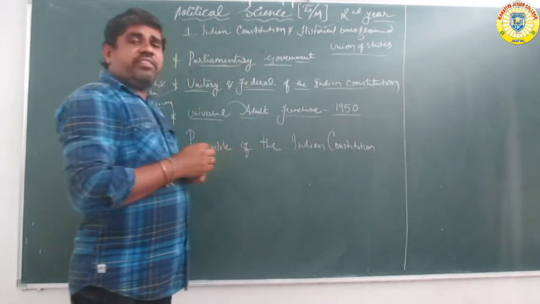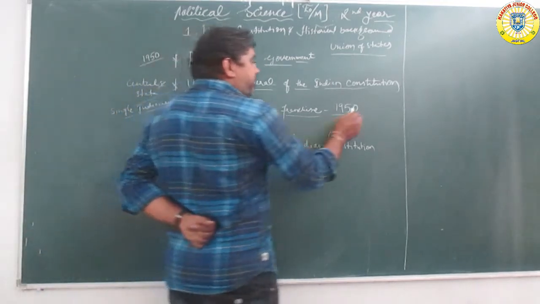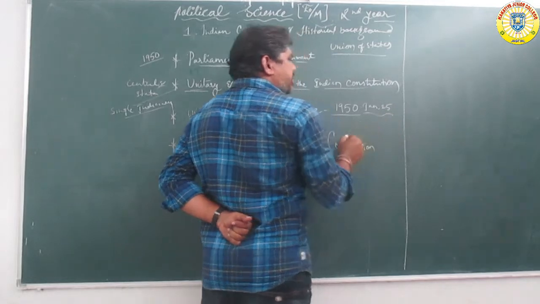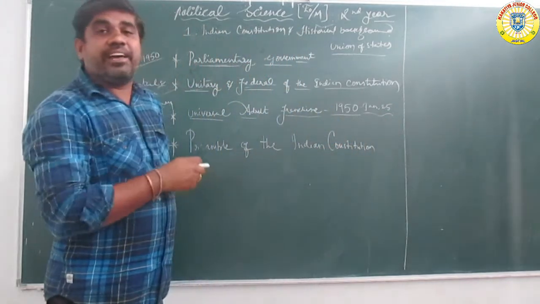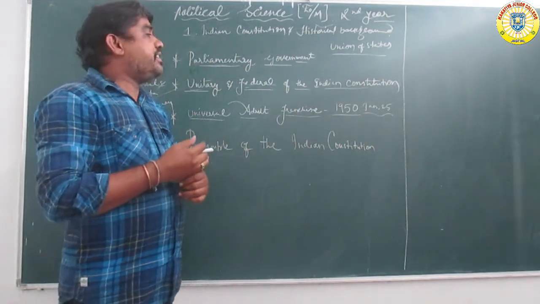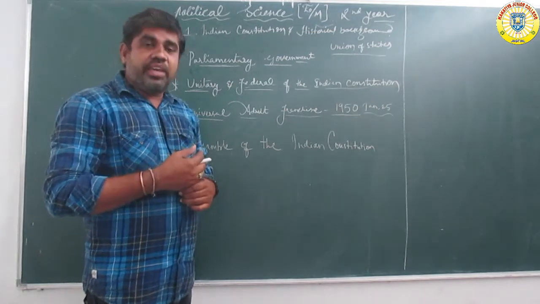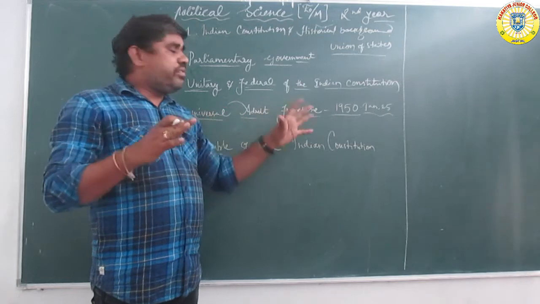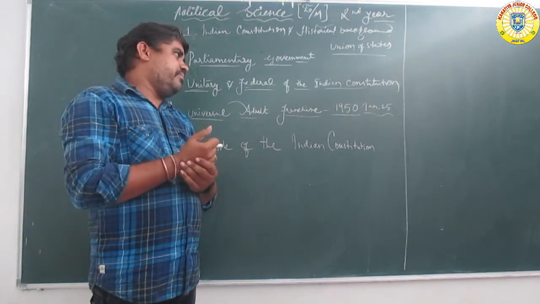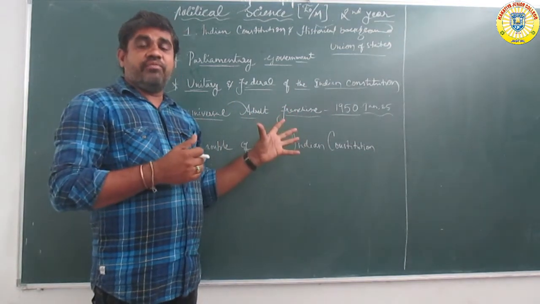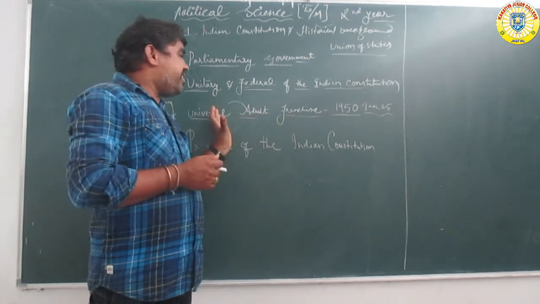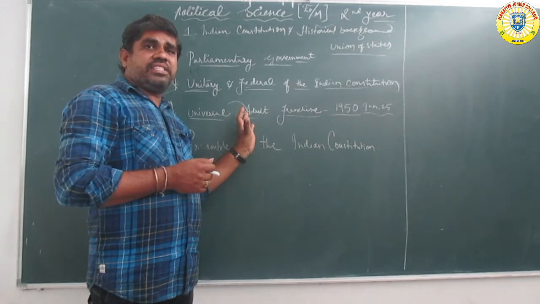Election Commission established in 1950, January 25. Every year, January 25 is observed, and January 26 is Republic Day. One day before, January 25, is Voters Day. Okay, elections and voters: the universal adult franchise.